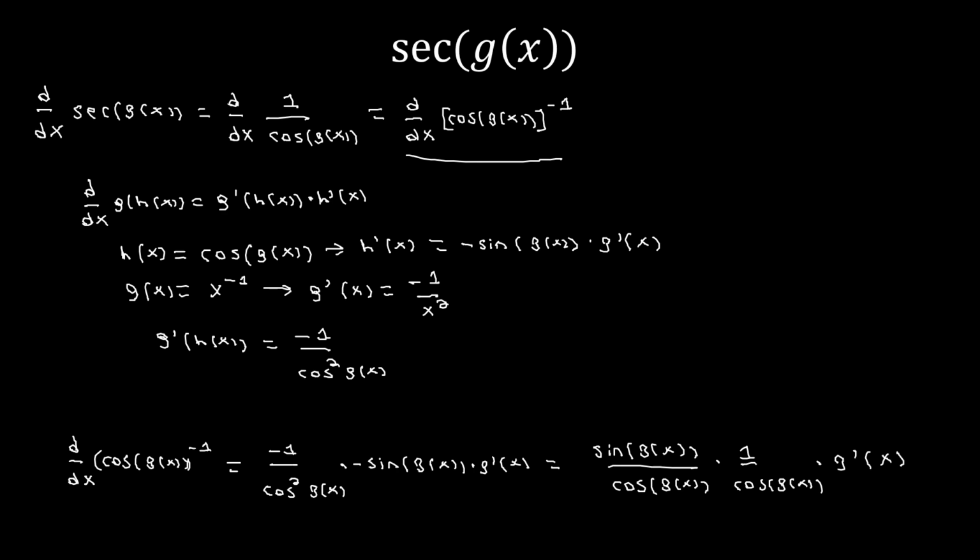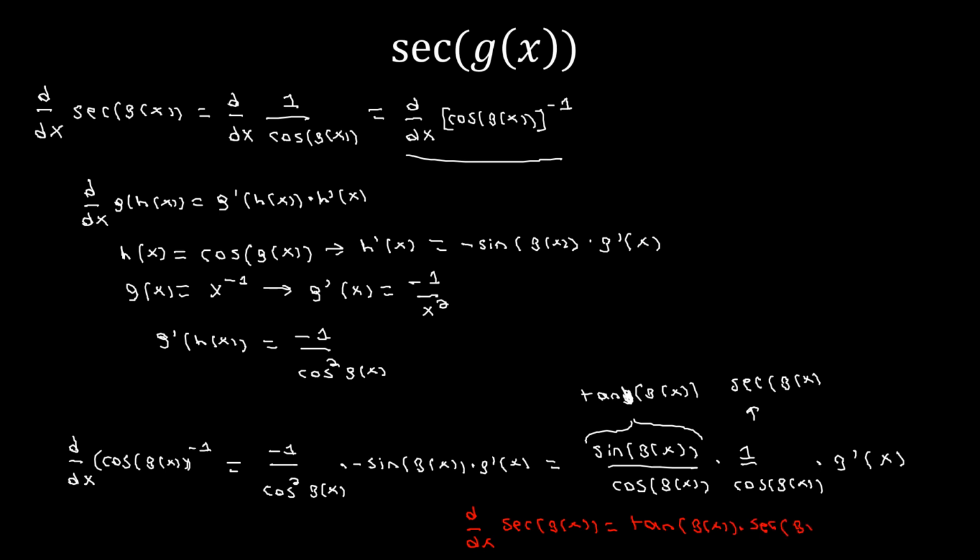The reason I wrote it this way is that the first term here can clearly be seen, since it's sine divided by cosine, to just be tangent of g of x. And then for our second term, this is just secant. So we're left with secant of g of x. And therefore we have found for our final answer that d dx of secant of g of x is going to be equal to tangent of g of x times secant of g of x times g prime of x. And again, that is our final rule for the derivative of secant.